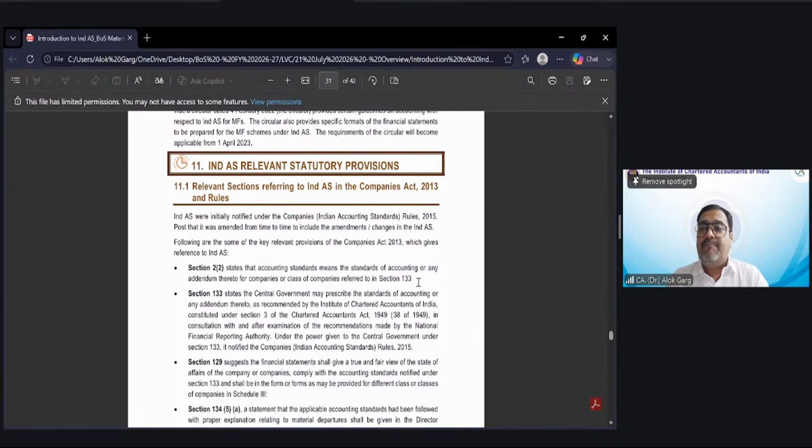So if it is a listed company, it has to follow Ind AS. If it is an unlisted company with net worth less than 250 crore, it has to follow accounting standard.